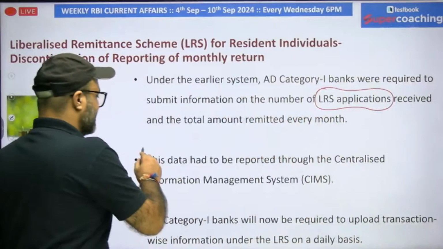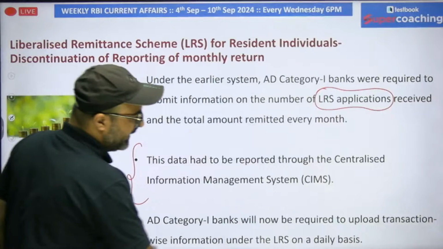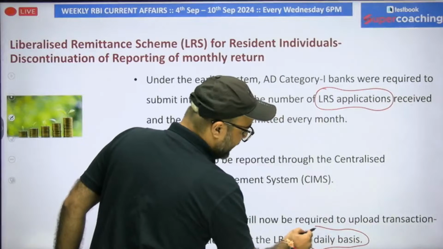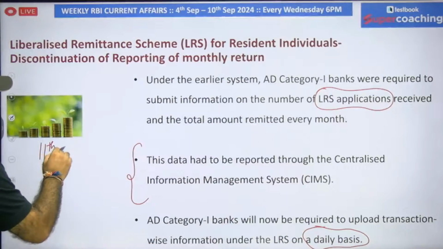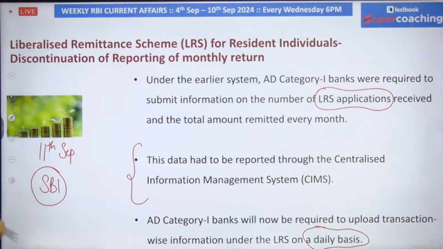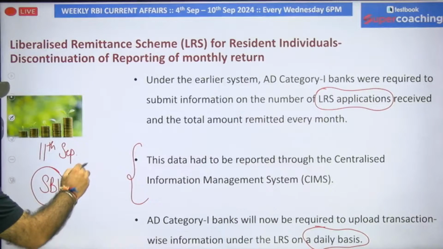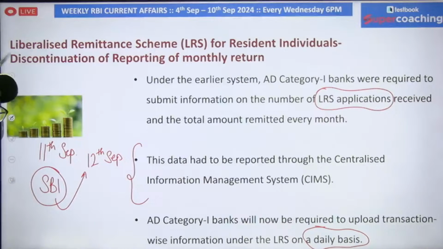But now this has been changed. Now the remittance related reporting will be done on a daily basis. That means today, for example, it is 11th of September. So on 11th of September, SBI, which is a commercial bank, will have received some applications for LRS. SBI will be submitting all the details to RBI the very next day, on 12th of September, which they were earlier doing at the end of the month.